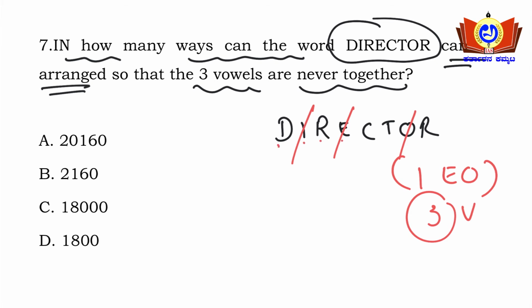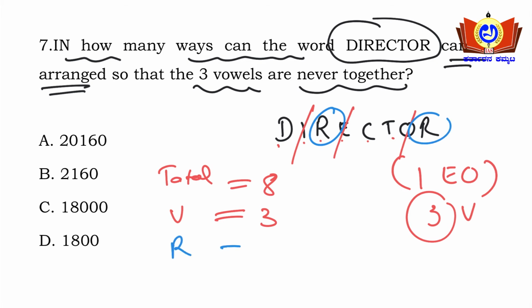So what are the total number of letters here? 1 2 3 4 5 6 7 8. So total number of letters is 8, and vowels will be 3. And what it is telling actually, in how many ways can the word DIRECTOR be arranged so that 3 vowels never come together. Also you need to find any repetition. Yes, there is a repetition, R and R here, so R is occurring 2 times.